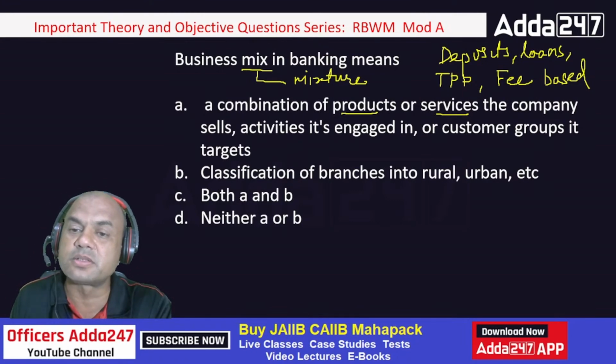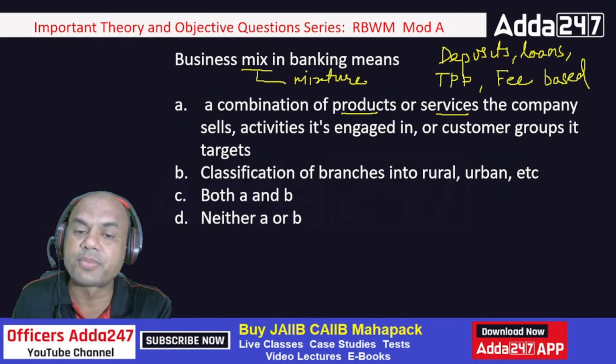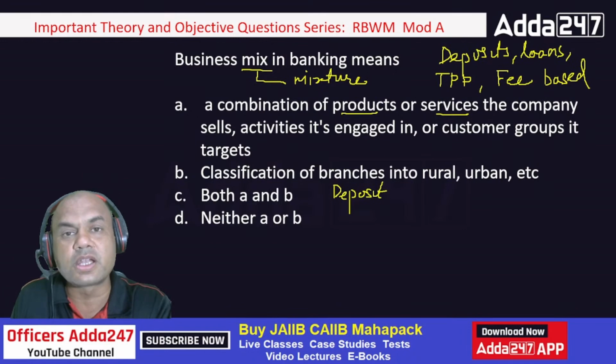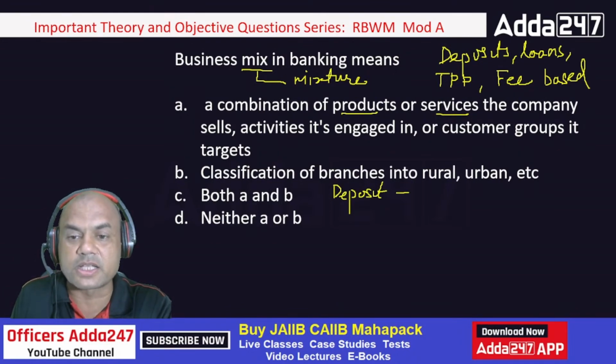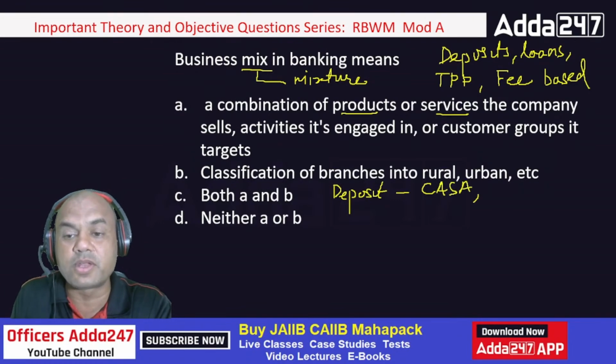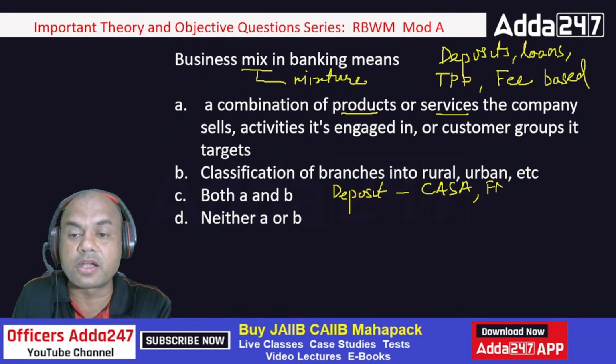What are the products in my deposits? Type in the comment section. Saving, correct. CASA, current account saving account, then FD, then RD.